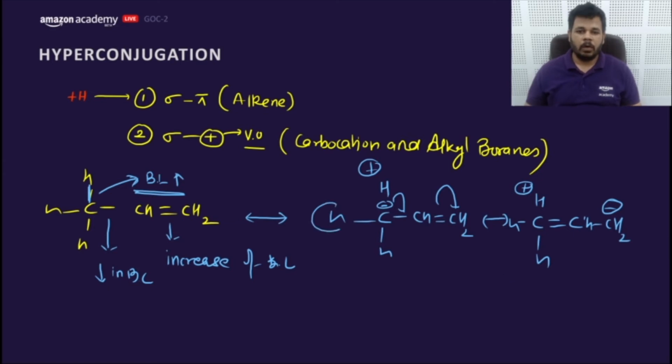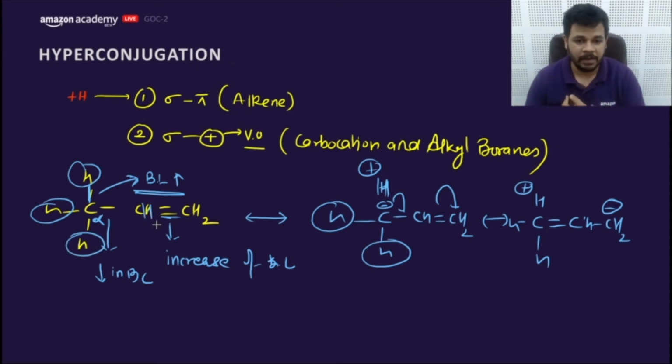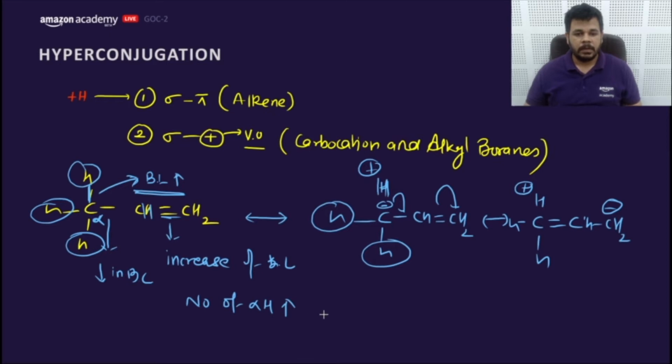So in this way all alpha H can show hyperconjugation. These H which are present next to the sp2 carbon are called alpha H. So as the number of alpha H increases, delocalization of pi bonds increases. So stability of alkene increases.